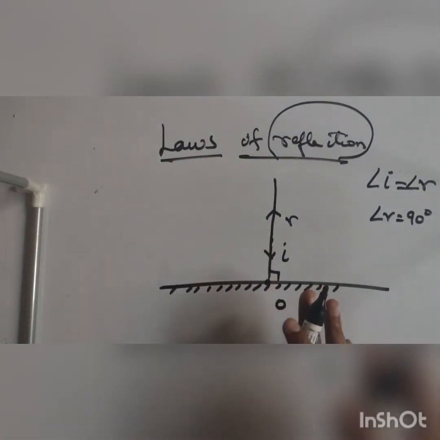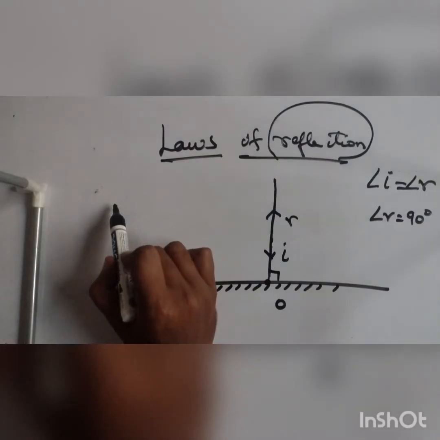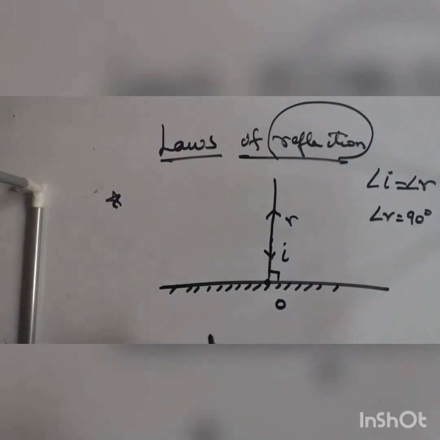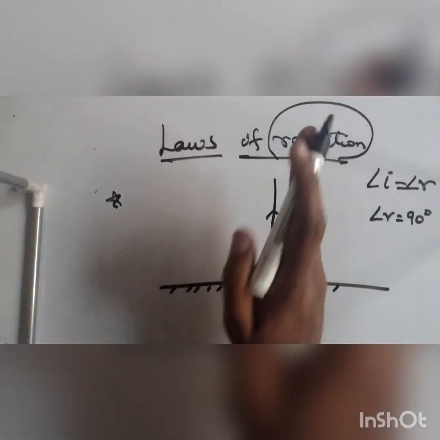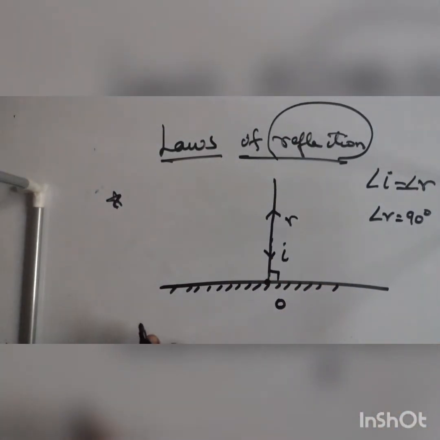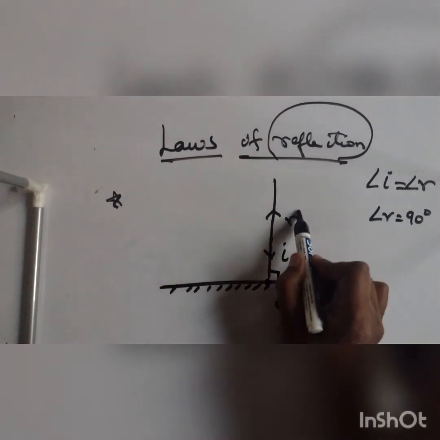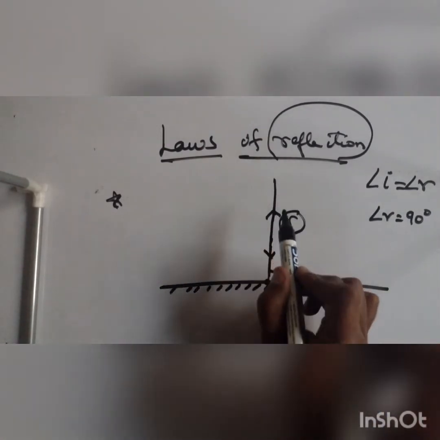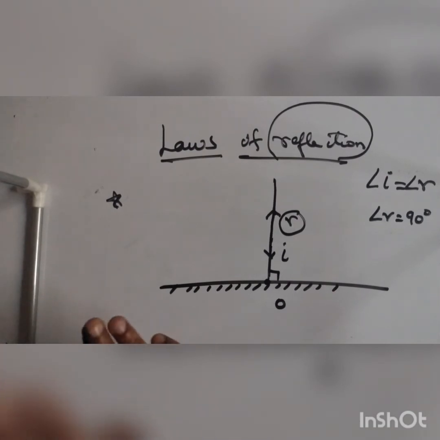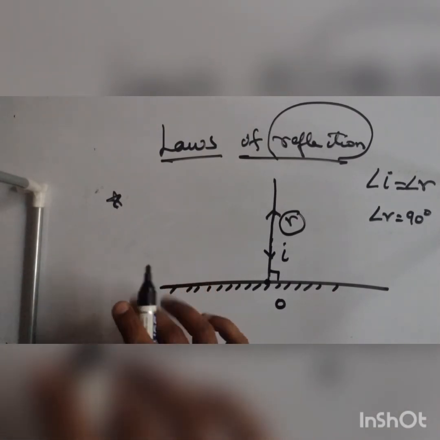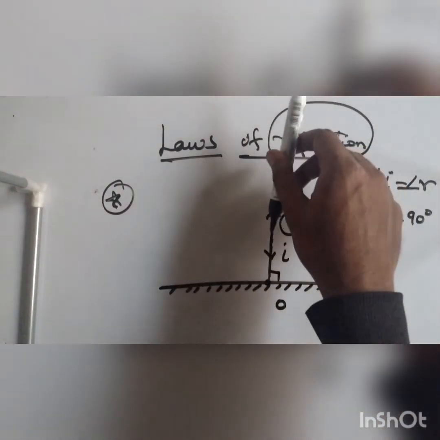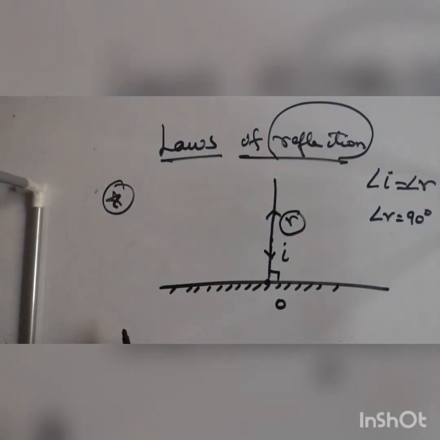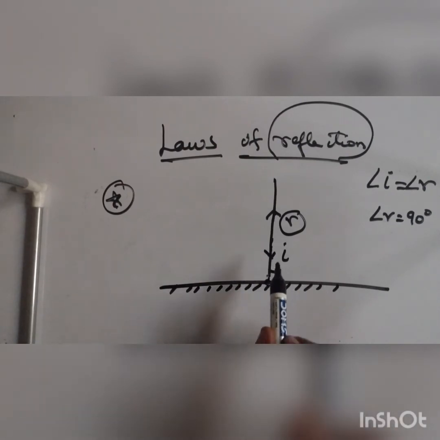Understand? And some extra information for you. If the incident ray is following the path of the normal, it will travel back and be reflected back along the same path. So here also, the reflected ray is traveling back in the same plane. This is another way to describe the ray which is following the path of the normal itself. The normal, incident ray and reflected ray are all in the same line.